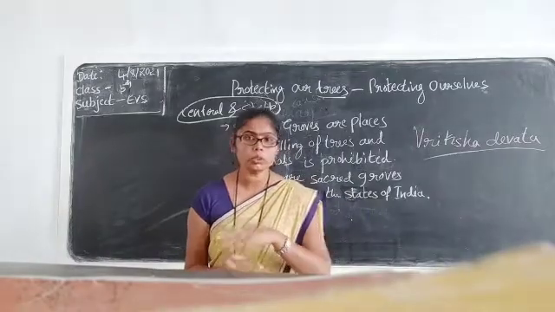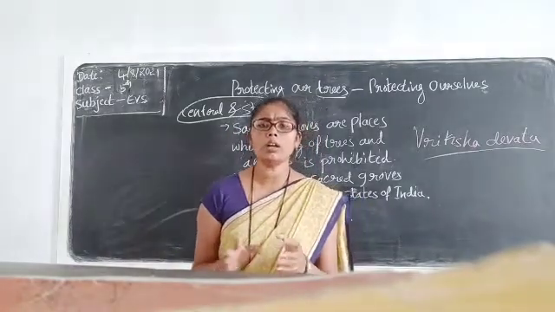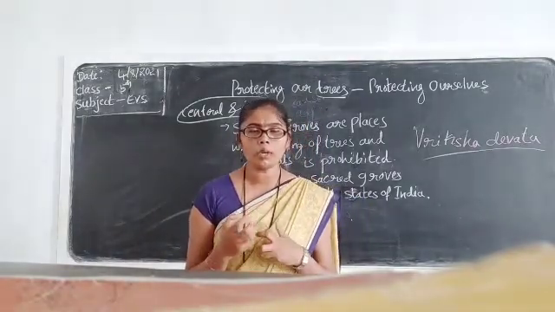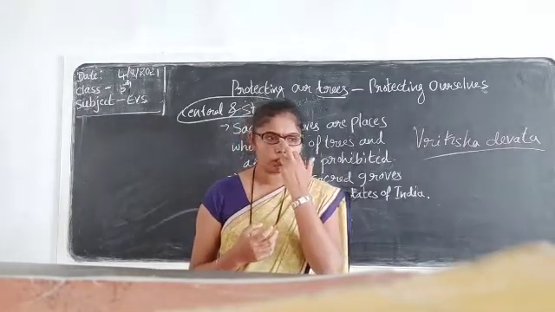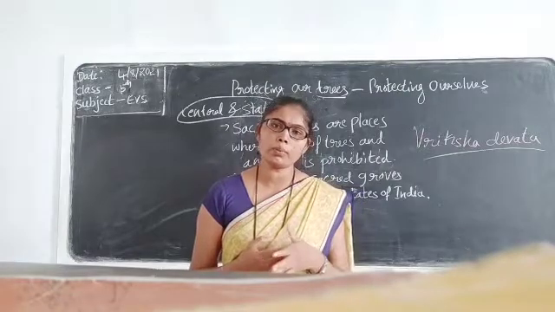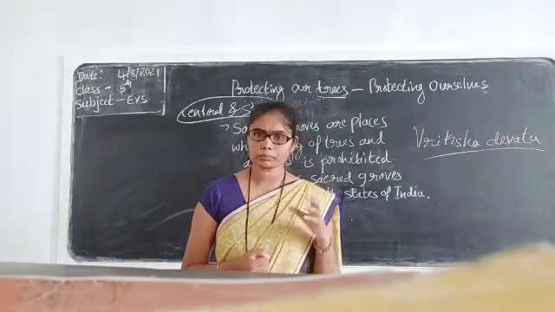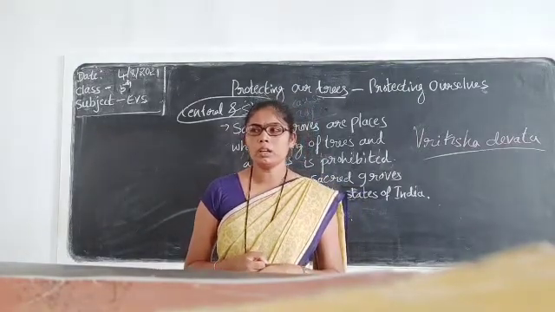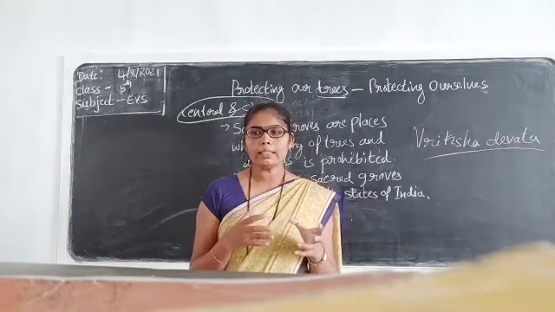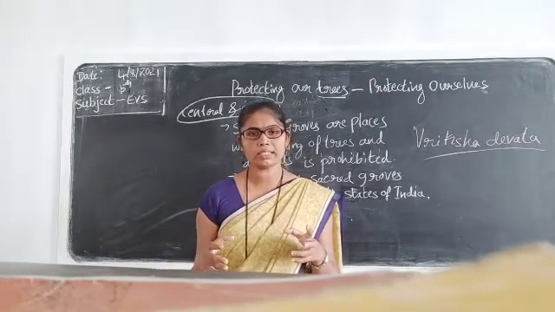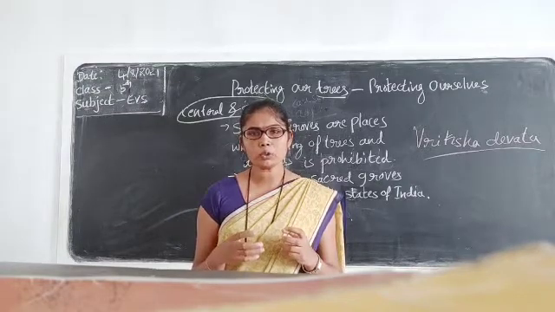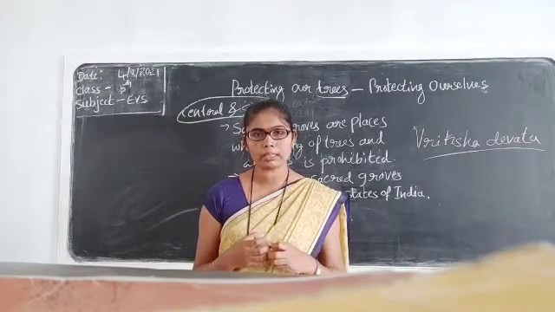Okay, this is about how we have to protect the plants, and the rules and regulations followed by the government to protect nature. See guys, the government will make many rules and regulations, but it's our responsibility, our duty to protect plants and animals.